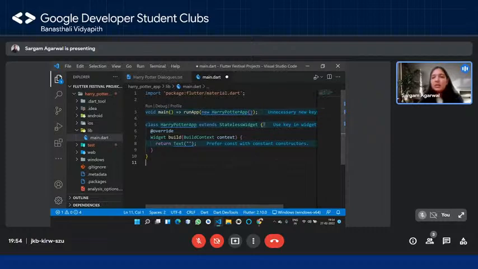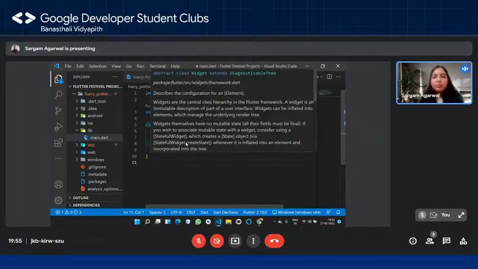But you can see that it's giving the warning of an unnecessary new keyword. This means that the new keyword is optional in Dart, and that is why we can directly write it like this. This simply means that we're creating the object of this particular app. We all know that a class is just a blueprint in code, so if we have to use that class, we have to create its object, and that is how it goes.